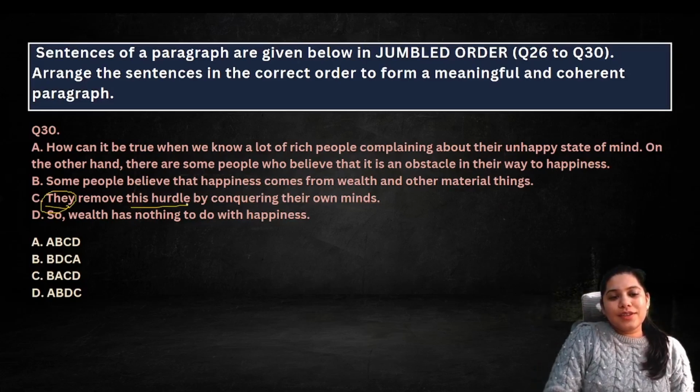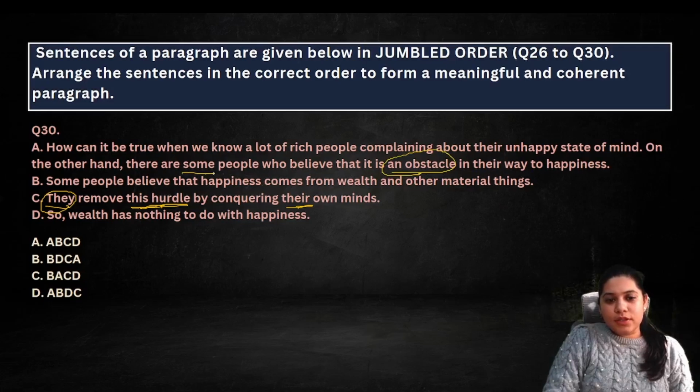They removed this hurdle by conquering their own minds. कौन है? Who removed this, which hurdle? So if you read carefully, it is an obstacle in their way of happiness. And some people, isn't it?